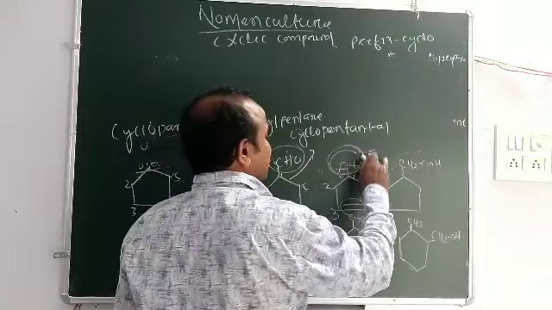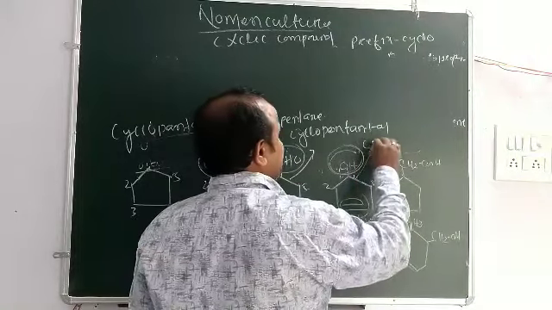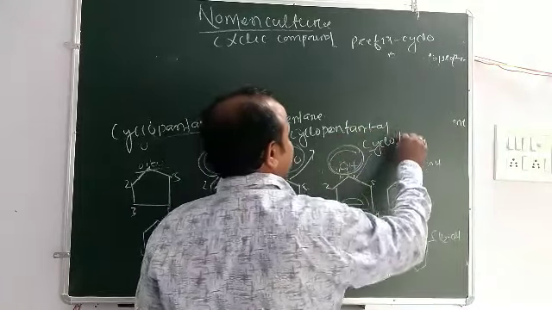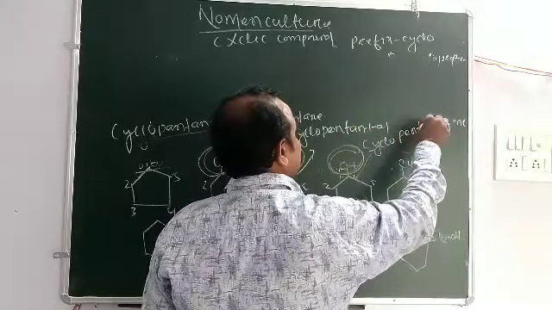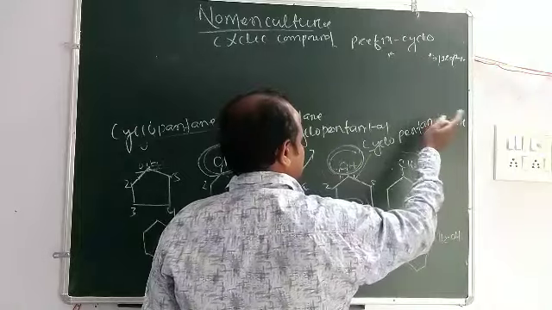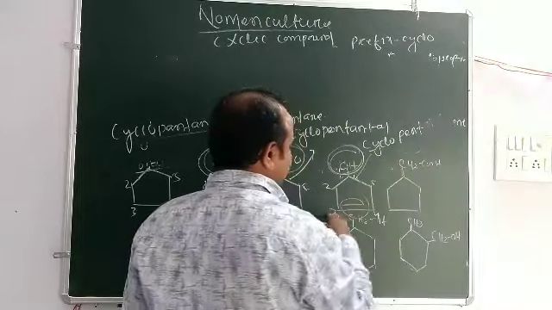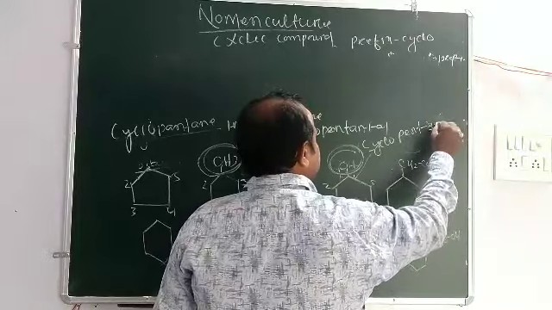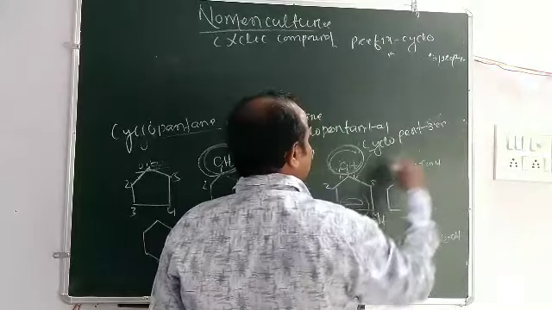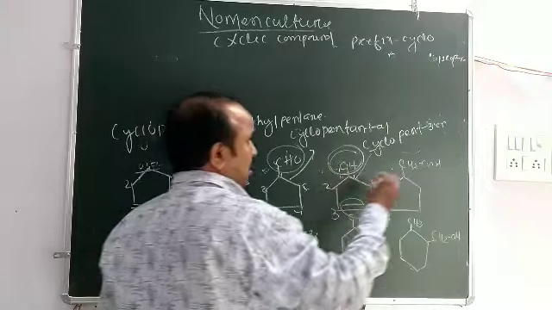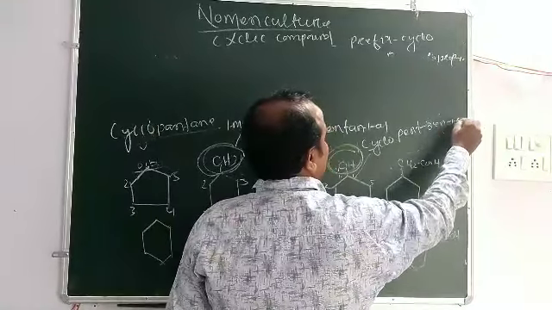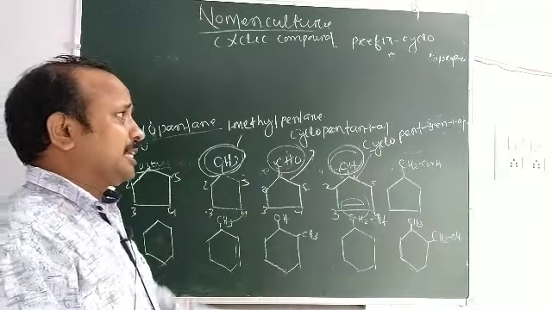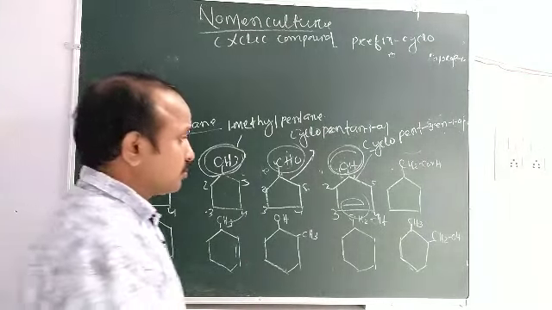So you start from prefix cyclo, word root is pent. Here is 3-en. Primary suffix is 3-ene, but e should be dropped due to the alcohol group suffix ol, 1 ol. Okay, cyclopent-3-en-1-ol.